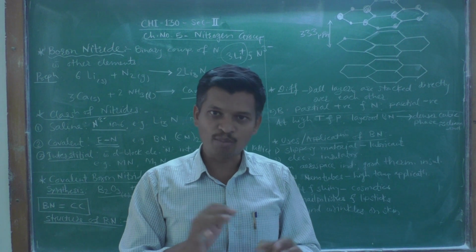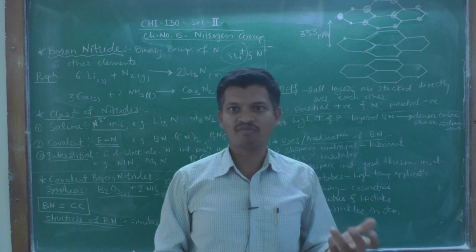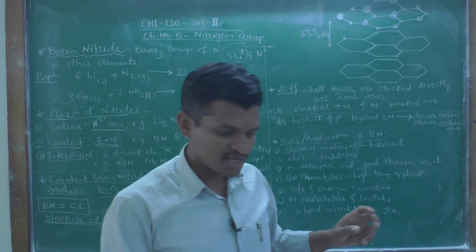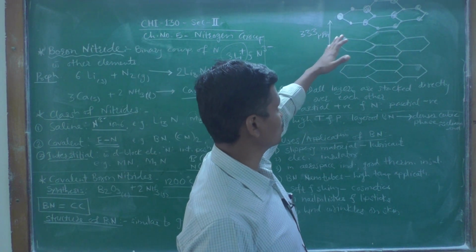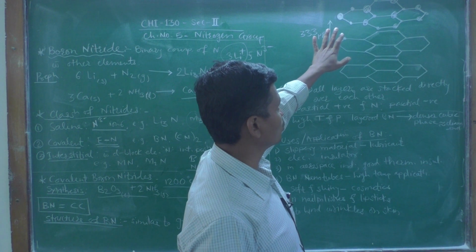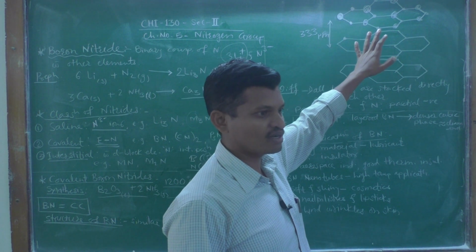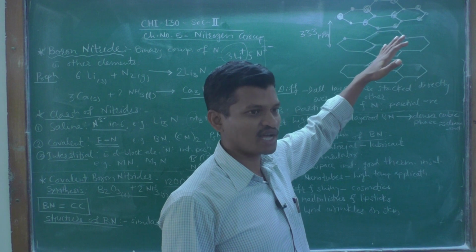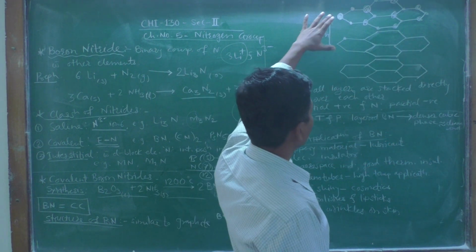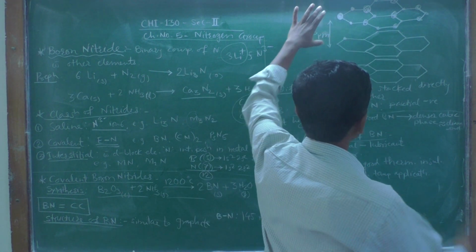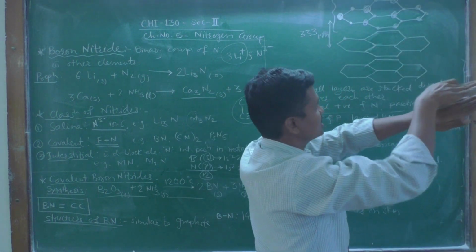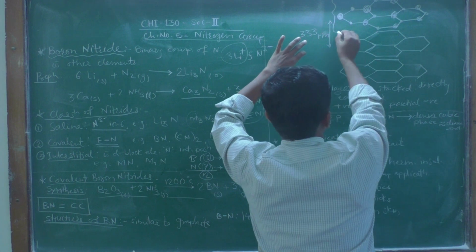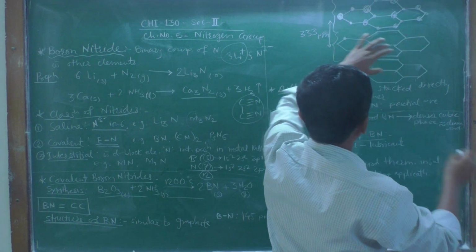Okay. So, this is the main difference between the structure of graphite and that of boron nitride. Look at this figure. I tried to show you how these boron nitride hexagonal rings or sheets are present. See here, this is the first layer, the second layer, and the third layer.